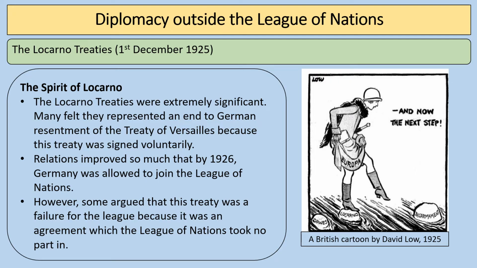Now, this new sort of sense of understanding between European countries came to be known as the Spirit of Locarno. And within the Spirit of Locarno, Germany joined the League of Nations in 1926. Aristide Briand and Gustav Stresemann were actually awarded the Nobel Peace Prize in 1926. But also, it can be seen, this treaty, to be a failure for the League of Nations because they're not involved in it. Because obviously they can't be, because Germany was not a member of the League of Nations in 1925.